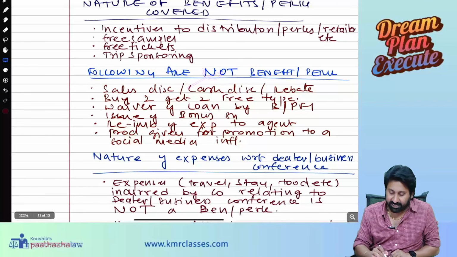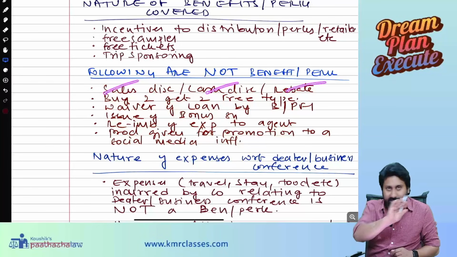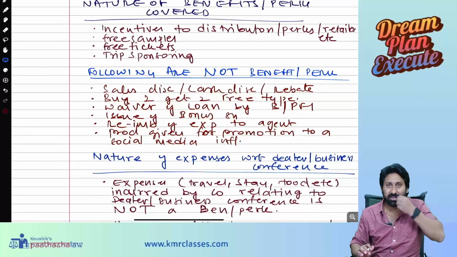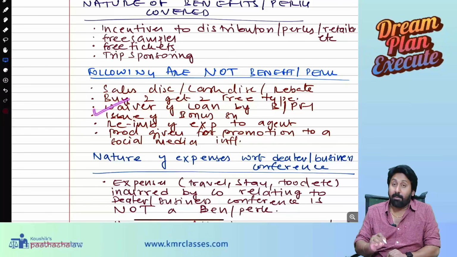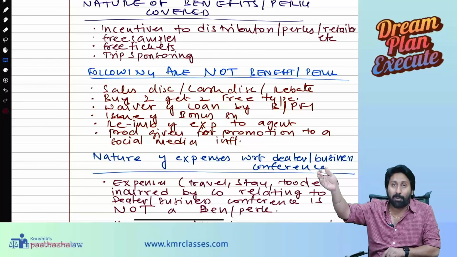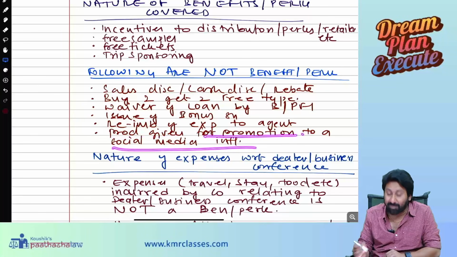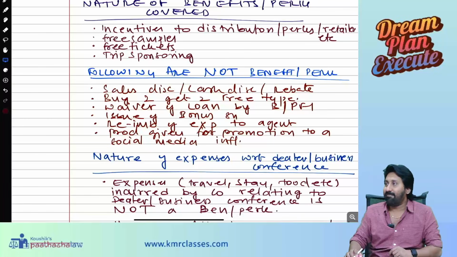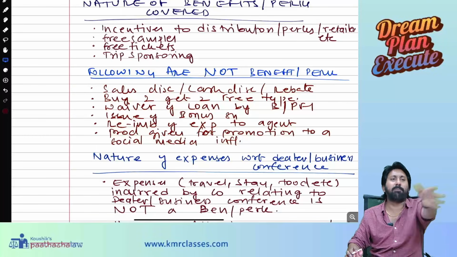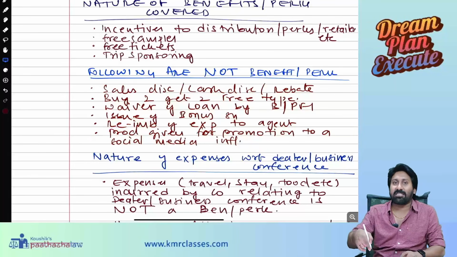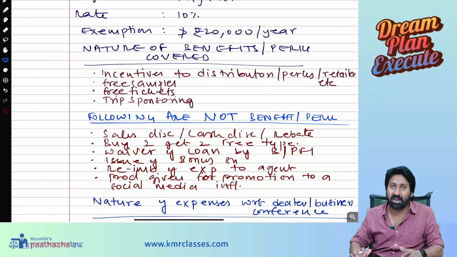Following are not benefits or perquisites. Sales discount, cash discount, rebates, these are not coming under perquisites or benefit. Buy 2 get 2 free type or buy 2 get 3, like that they will give, no? That will not get attracted. Banks waiving the loan is as per banking policy, not a benefit or a perquisite. Issue of bonus shares, reimbursement of expenses to agent. Next, product given for promotion to a social media influencer. Very, very popular. For social media influencers, we will give the product free. We will ask them to promote this product. So cell phones, all these things very popular. For them, we are giving, this is promotional expense. It will not come under benefits or perquisites given to the social media influencer.